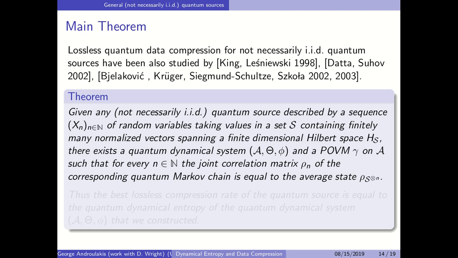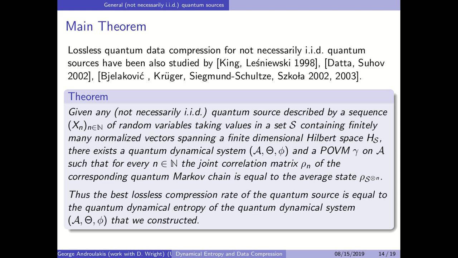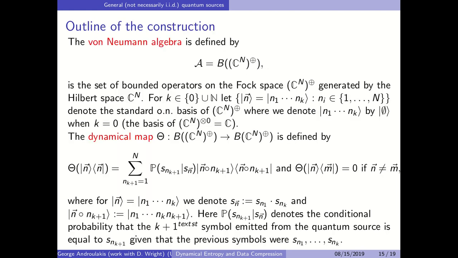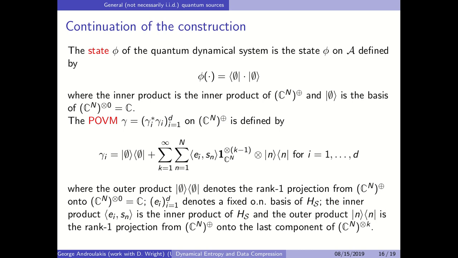Given any quantum source, not necessarily i.i.d., we construct a quantum dynamical system and the positive operator valued measure gamma such that the joint correlations are equal to the average state. Therefore, the best compression rate of that quantum source is equal to the quantum dynamical entropy of the quantum dynamical system that we construct. The construction is given in my slides, so you can see the construction.